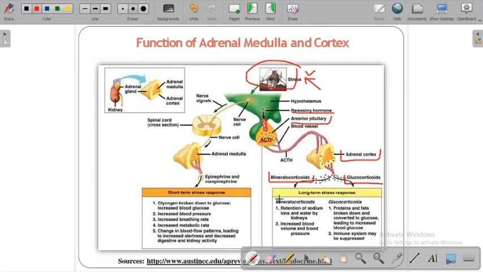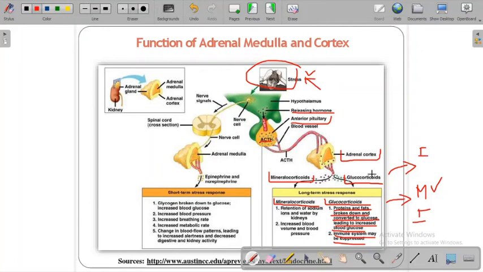What is the function of these mineralocorticoids and glucocorticoids? Glucocorticoids help break down proteins and fats and convert them to glucose, leading to an increase in blood glucose level, because in stress the muscles need more glucose for metabolism. It also boosts up the immune system, so glucose is needed there too. Glucocorticoids boost the immune response.